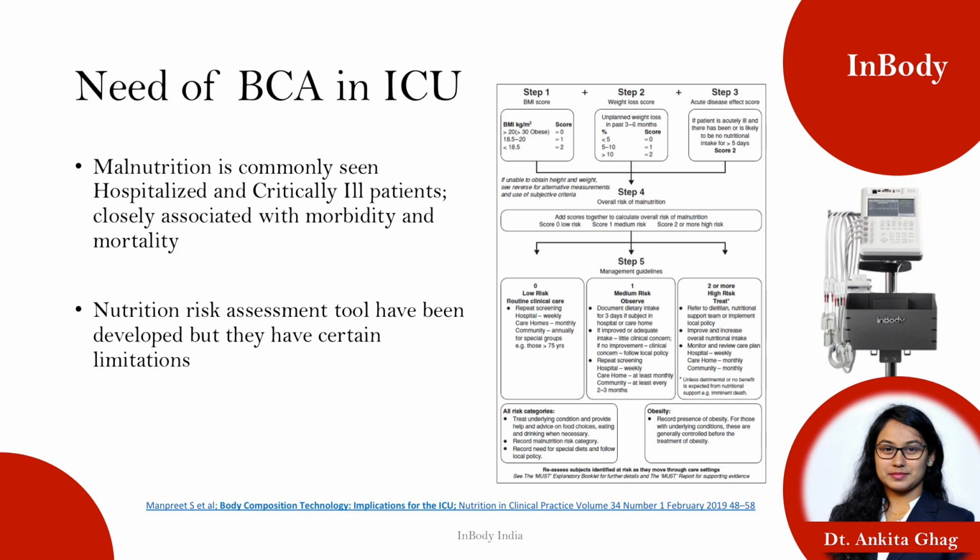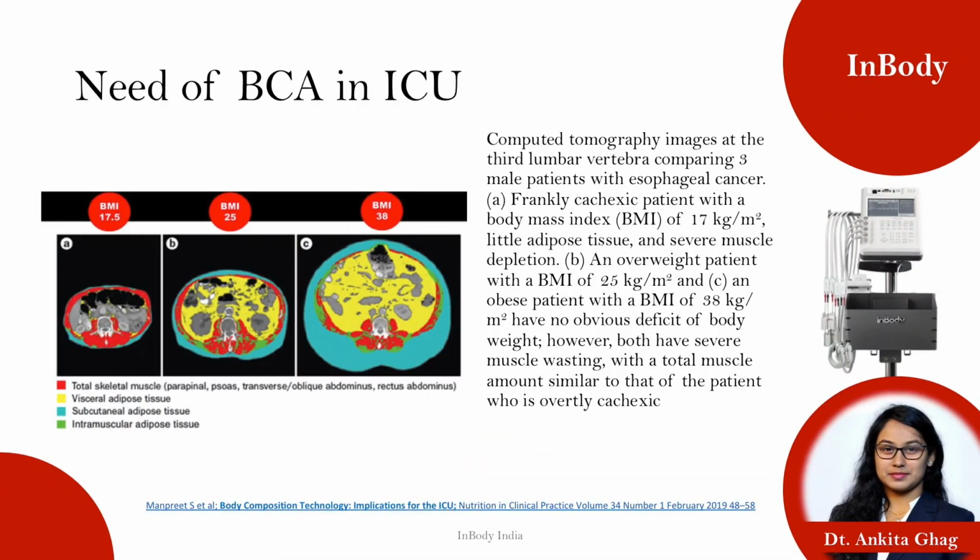Firstly, to understand what changes are taking place inside our body. For example, this is a CT scan image of ICU patients whose BMI is 17.5, 25 and 38 respectively. When we see these patients, we see they are lacking muscle mass. But the first person, with a BMI of 17.5, has very little adipose tissue. That means there is severe depletion of adipose tissue and severe depletion of muscle mass as well.